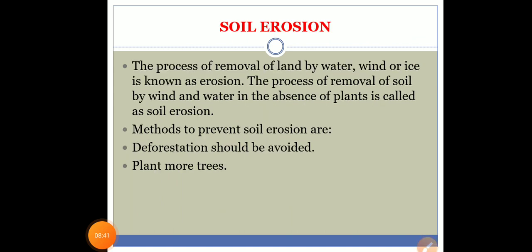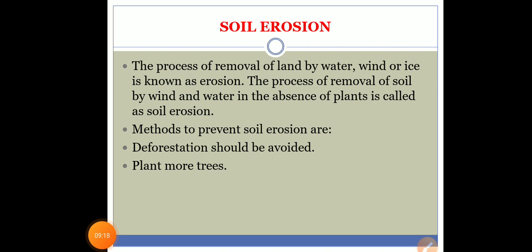Now see the next topic, soil erosion. Do you know what soil erosion is? Erosion means to wash away, the gradual removal of the topsoil by the action of water, wind, waves, snow. It's called soil erosion. The factors affecting soil erosion are both natural as well as caused by humans. Some of these factors are heavy rains and floods, which make the soil particles loose and lead to soil erosion.